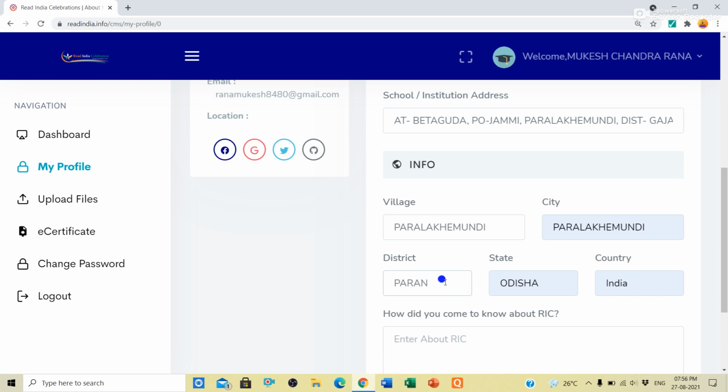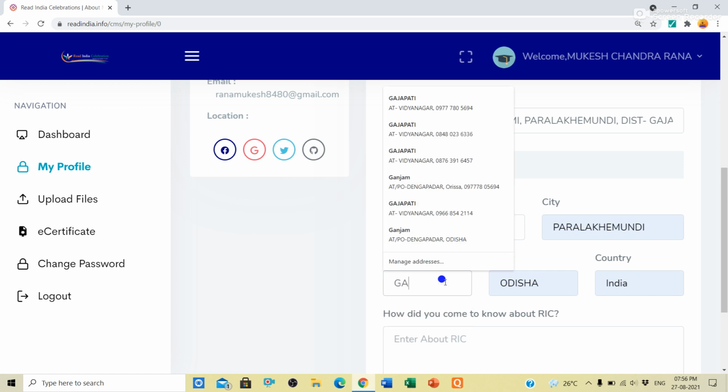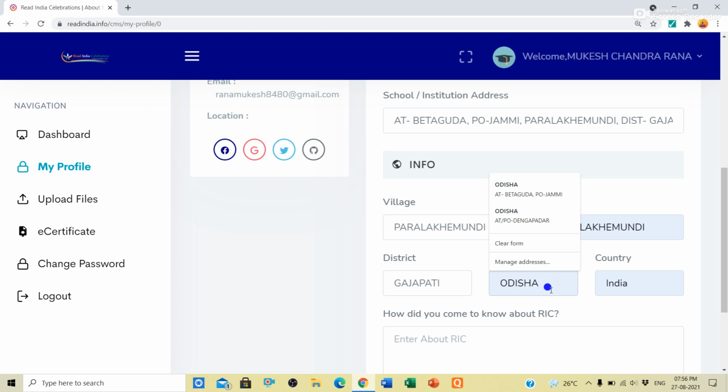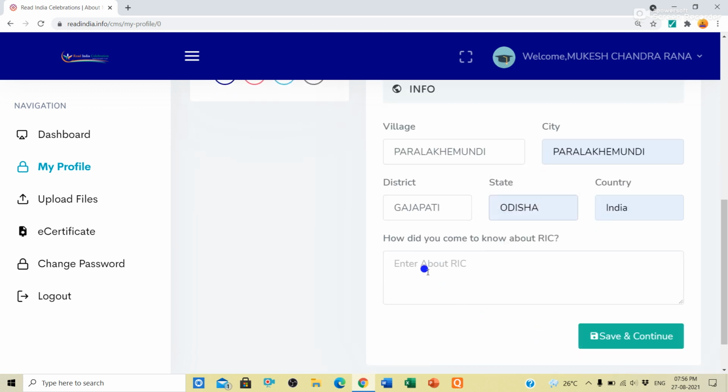So you will type your own district. If you are from Gajpati, then you will type Gajpati. Otherwise, if you are from any other district, then you will type your own district. Then for state, you will type your state name here. Then the country will be India. After that, you will scroll down.